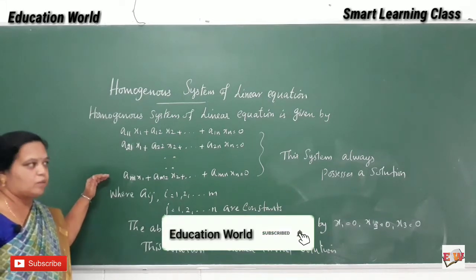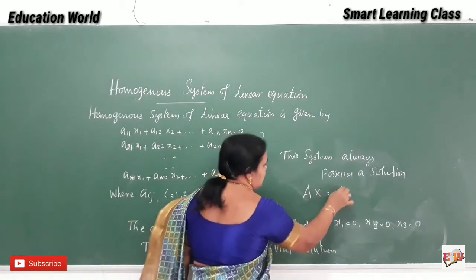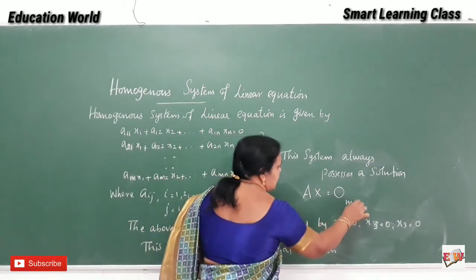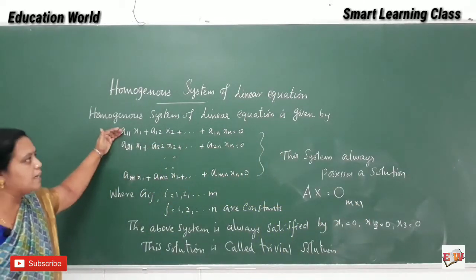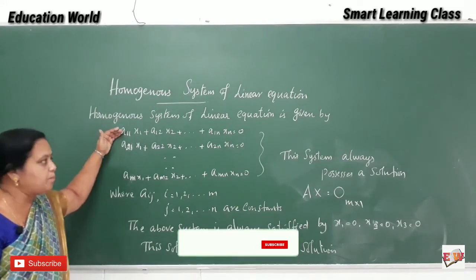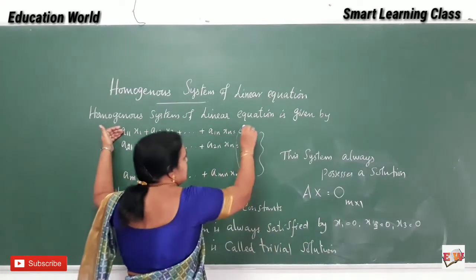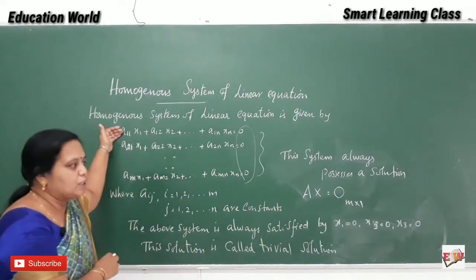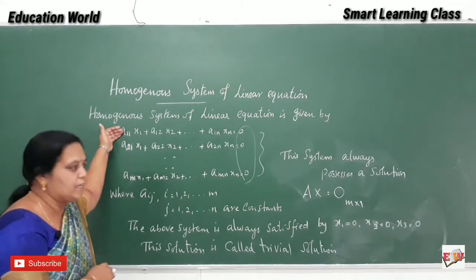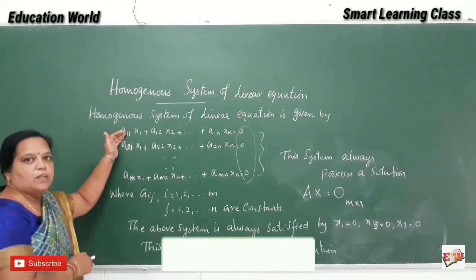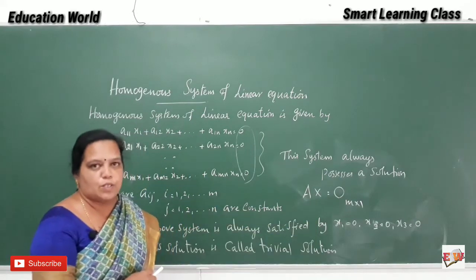Suppose we write it in matrix form: Ax equals O, where O is m cross 1. Why? Because if you write this linear system in matrix form, we can write A into x is equal to O, since here we are getting 0 on the right side, only a zero column matrix. A is the matrix of coefficients, so that is known as the coefficient matrix. x is the column of unknowns.